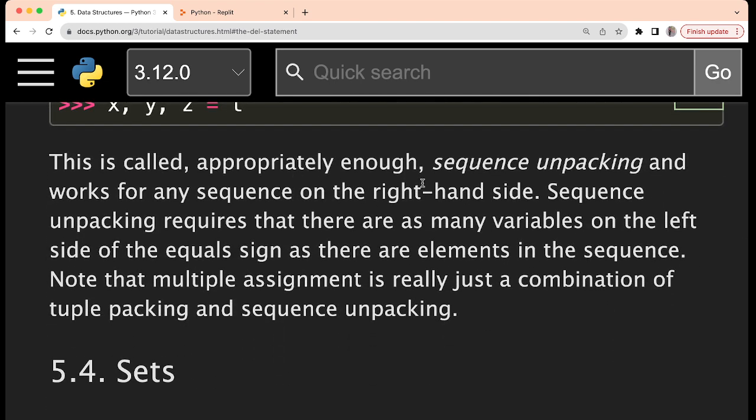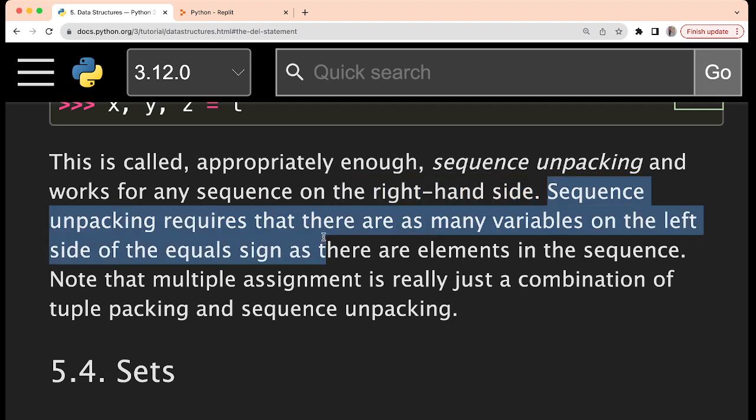So this is called sequence unpacking, and works for any sequence on the right hand side. So it is not that only tuple you can write here, you can also write a list, the name of a list or any other sequence. It will work in the same manner. So sequence unpacking requires that there are as many variables on the left side of the equal sign as there are elements in the sequence.